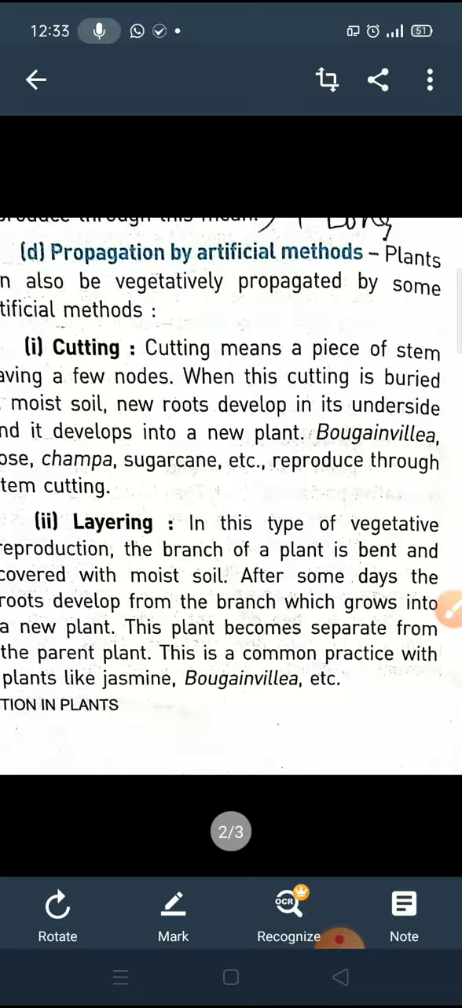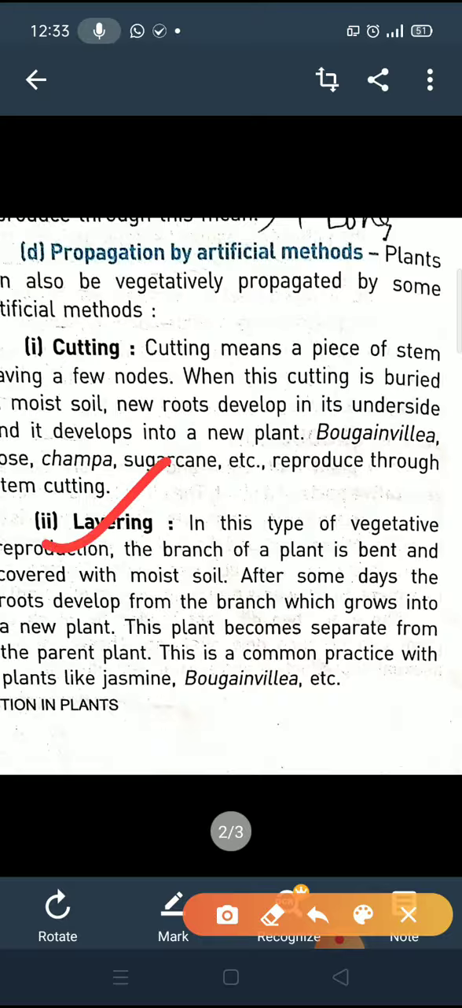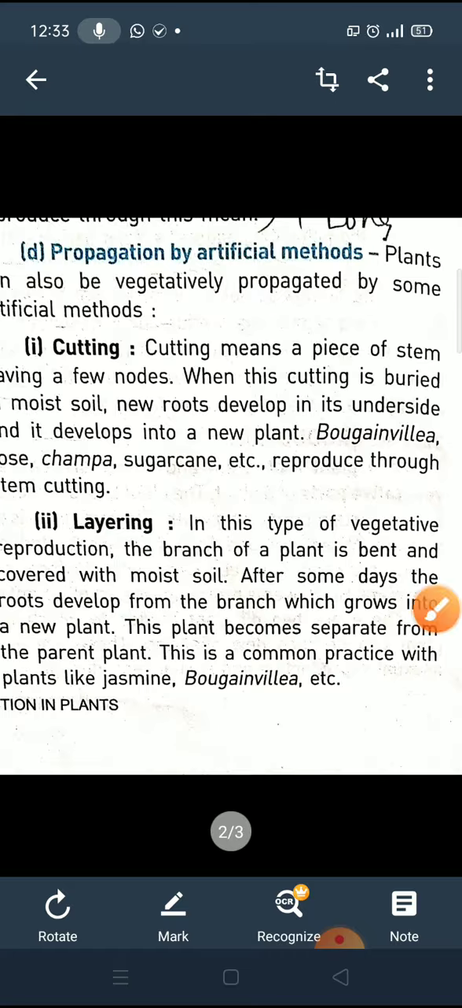Second is layering. What is the meaning of layering? In this method, we will take a plant's branch and cover it with moist soil, and after some days you will see roots starting to develop from that branch and grow into a new plant.